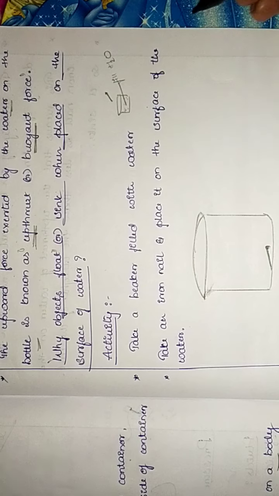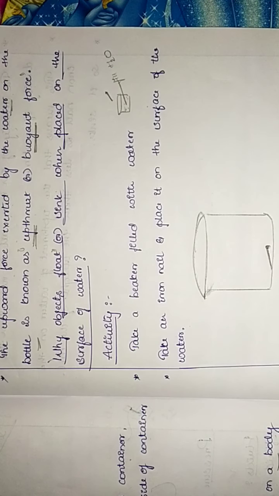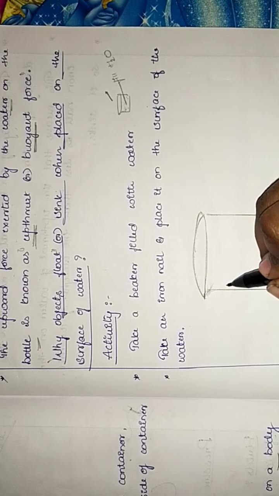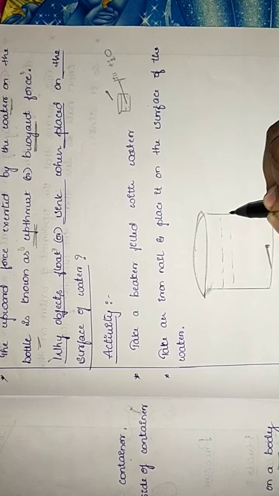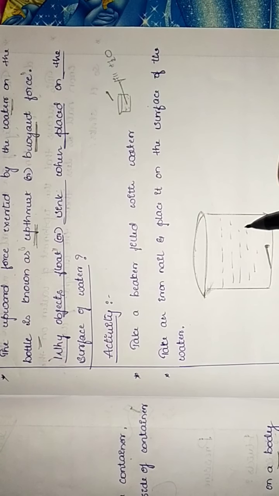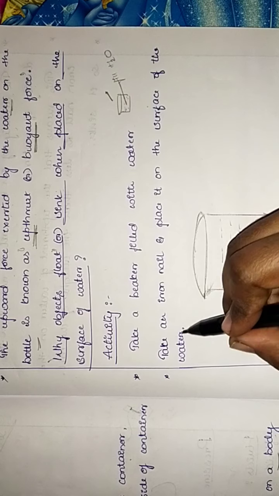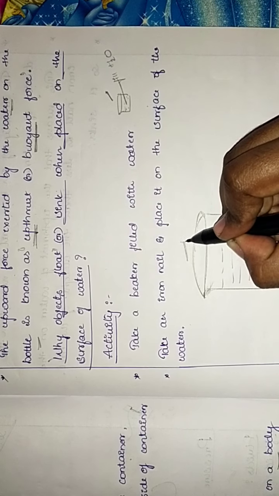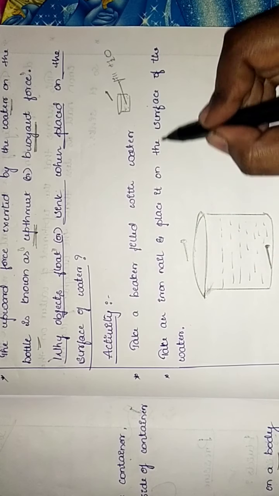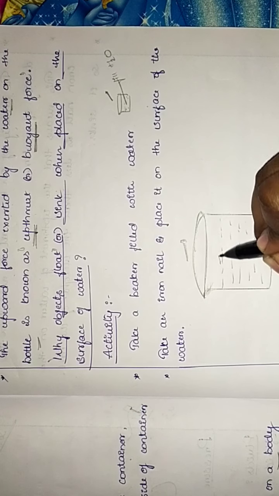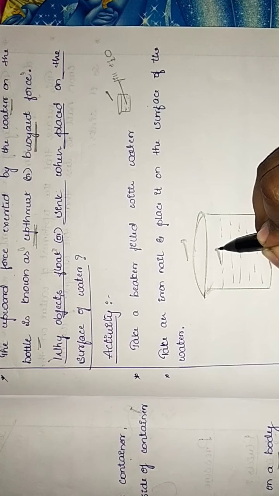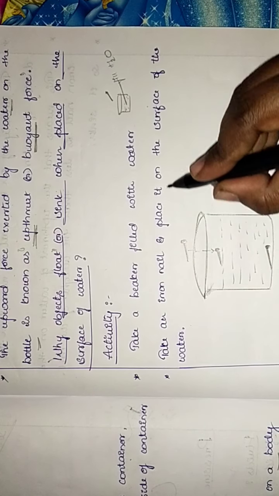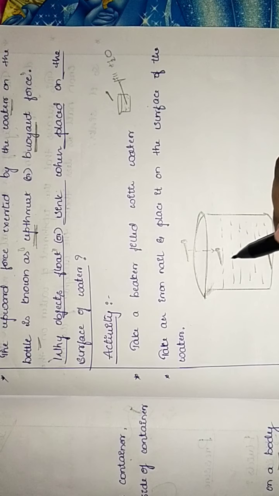What happens is our question. So for the activity, take a beaker filled with water. Clear? Filled with water, take an iron nail. Taking the iron nail here, place it on the surface of water. So this is the surface, we are placing the iron nail here.